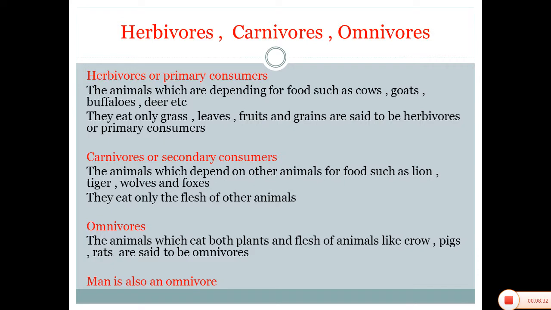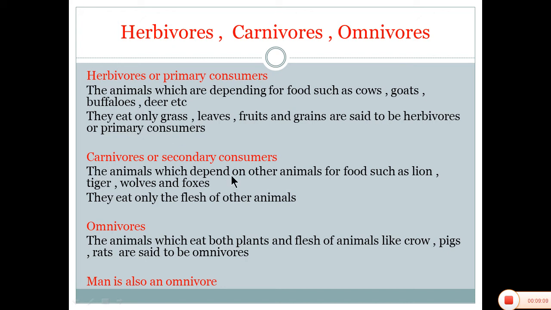Let us see one by one. Now, what are herbivores? There is another name for them, that is primary consumers. The animals which depend on plants for food, such as cow, goat, buffalo, deer, etc., that eat only grass, leaves, fruits, and grains are said to be herbivores or primary consumers. They depend directly on the plant and plant products. So we call them primary consumers.